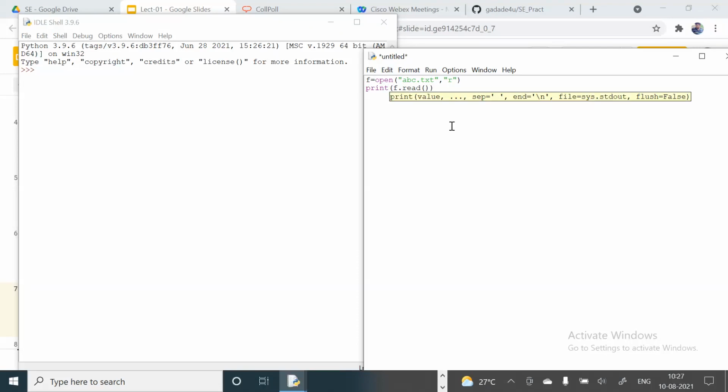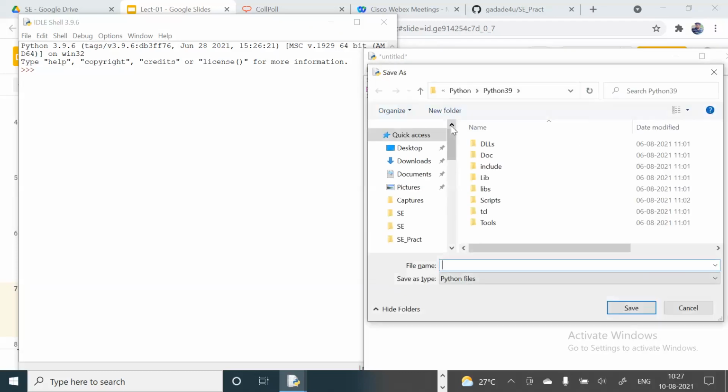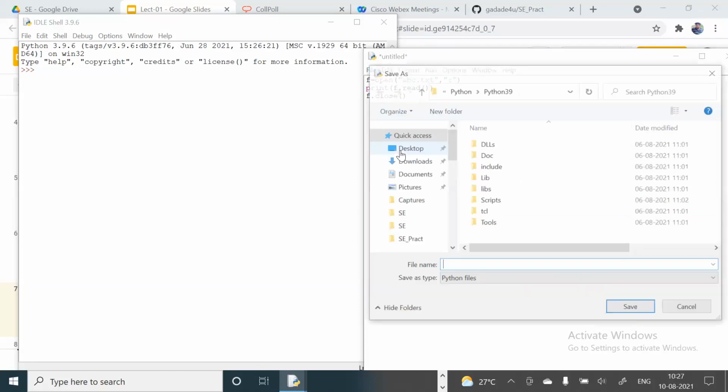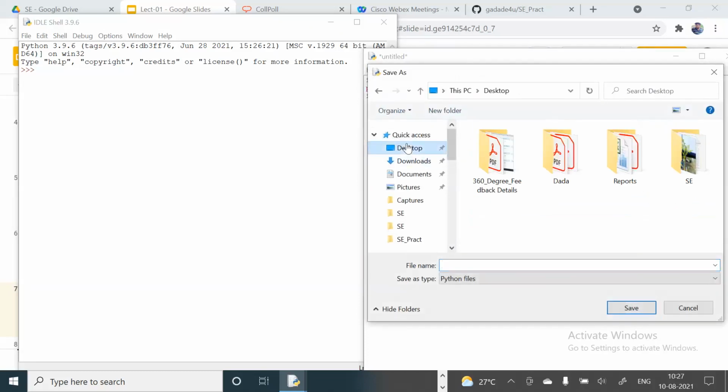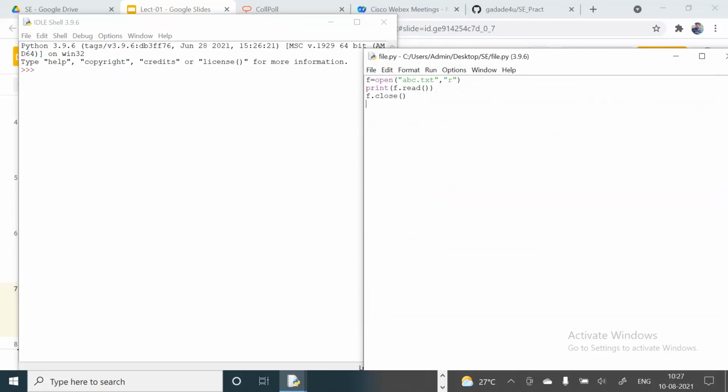So using these functions we can print the data, and then f dot close, right? So I'll save this first, and then I'll just run this file.